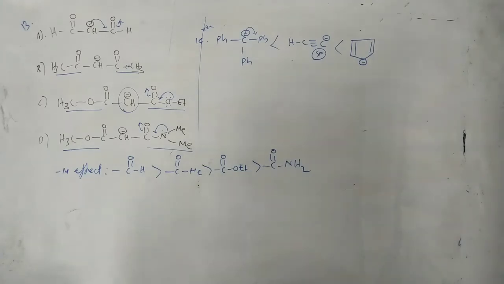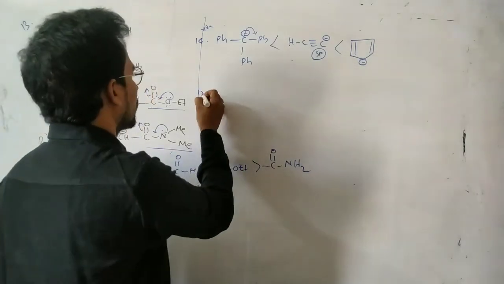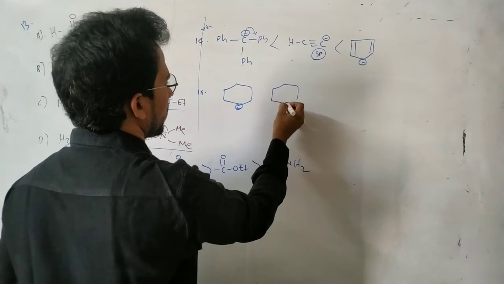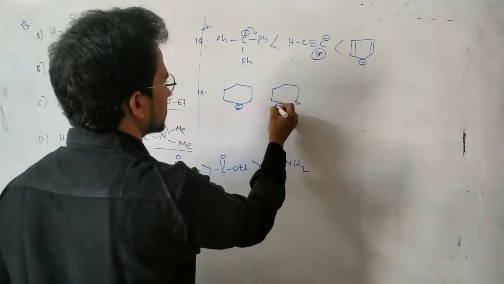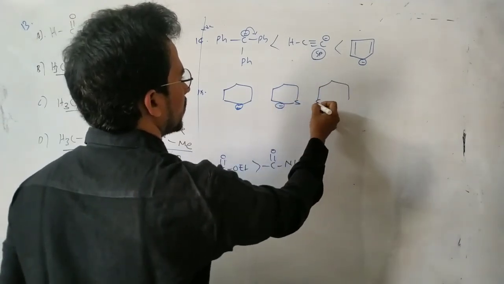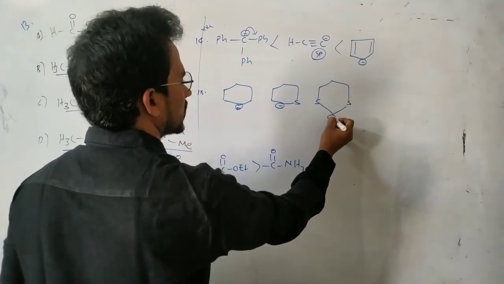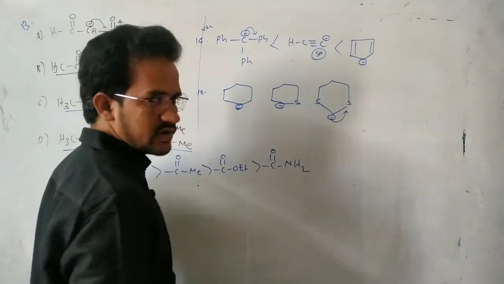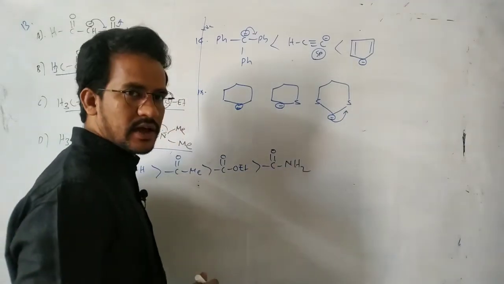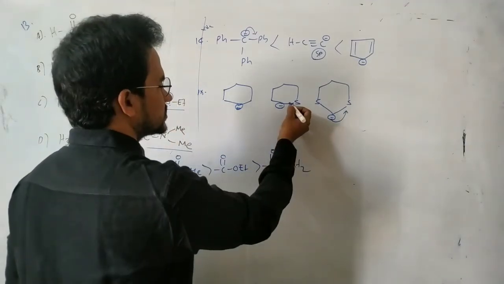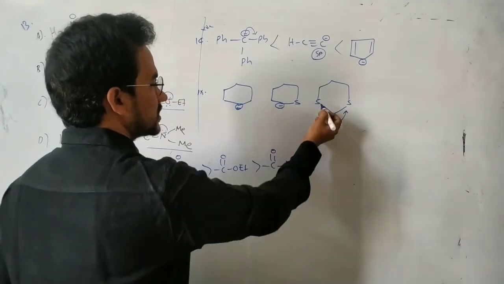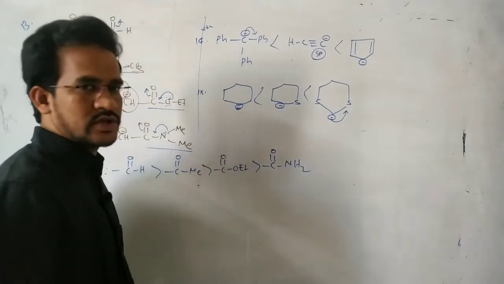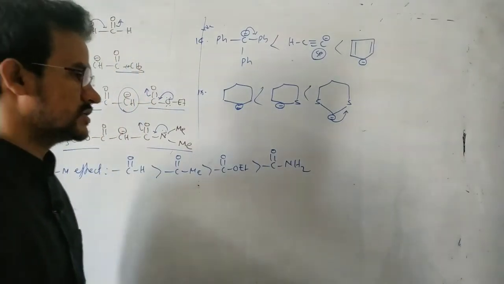So next, the 15th one. This is the carbanion one, here with sulfur. In this case, this carbanion is stabilized by d orbital resonance. Sulfur has a vacant d orbital. Here in this case also a vacant d orbital is there. That means here two sulfur atoms, here one sulfur atom, here no sulfur atom. So this carbanion is more stable.